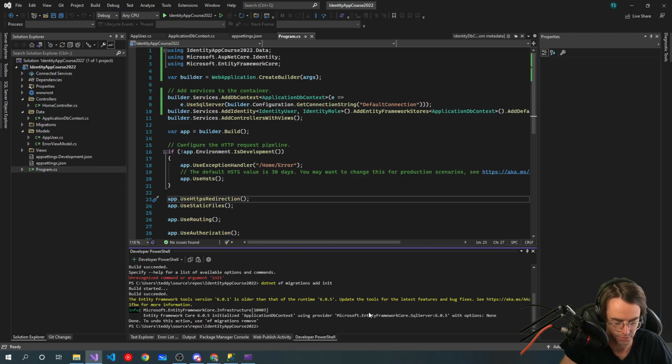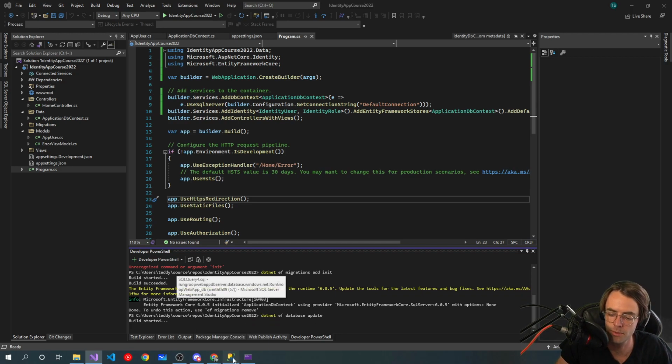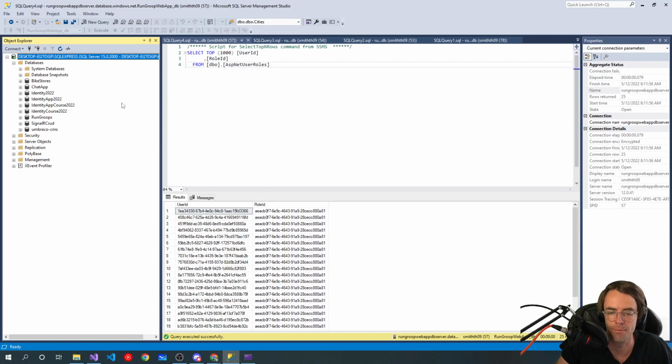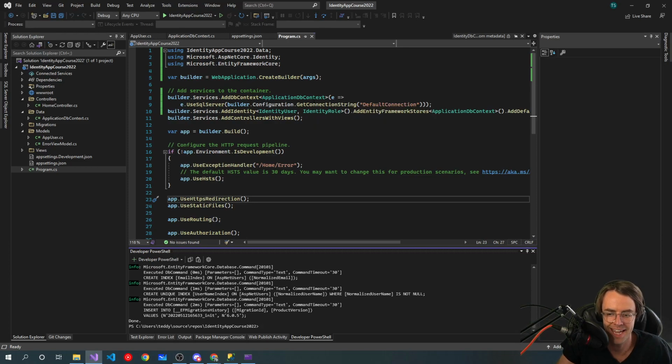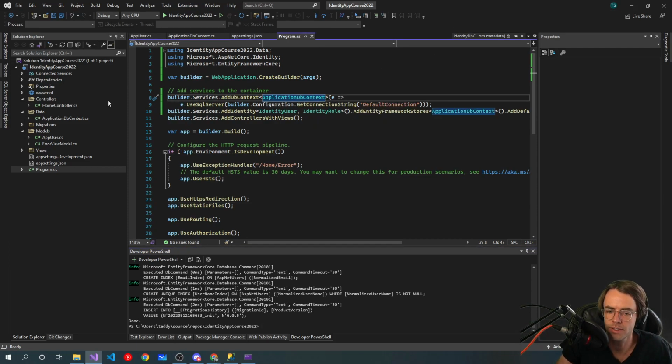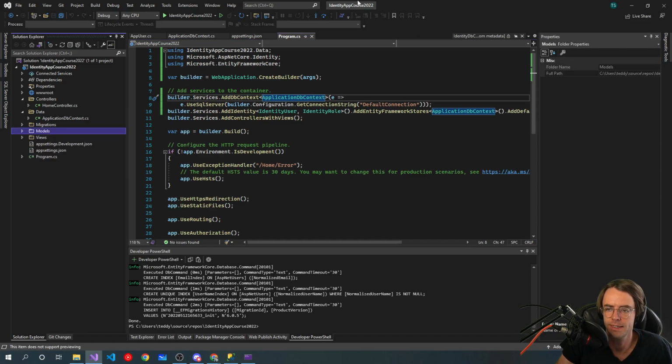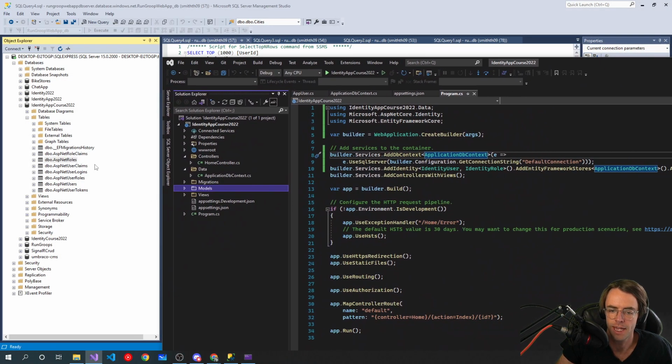Now we need to do .NET EF database update. So then we're going to do our database update. Then we will go into here and watch what happens. So you would think that we don't have any models. Like if you look at this table, okay, so it's already seeded it. So before any of this actually happened, there was nothing in here. But if you look carefully, we don't have any models. So where are these? Just looking at that database, you would think that we would need these models. Why are these models showing up?